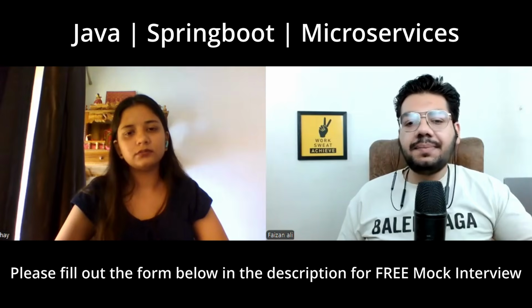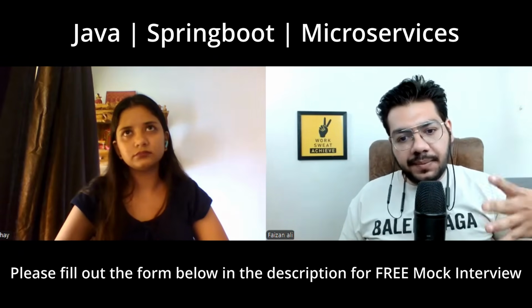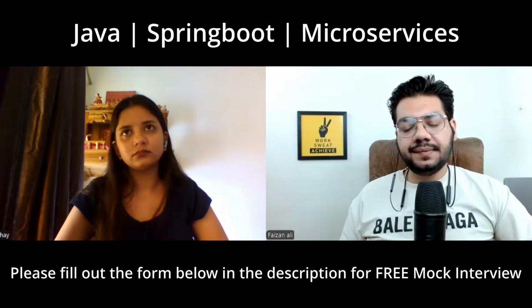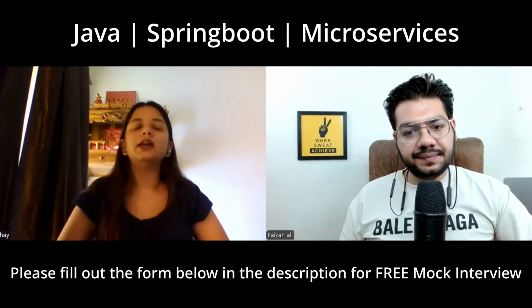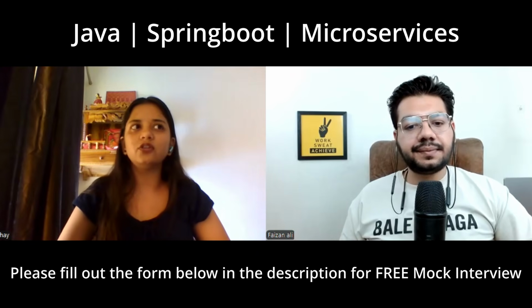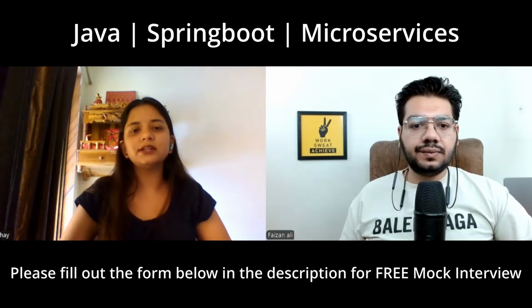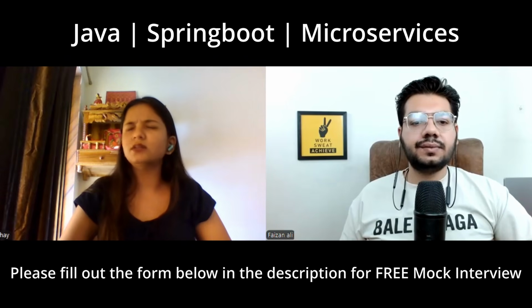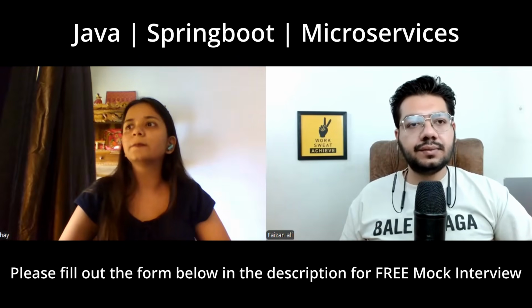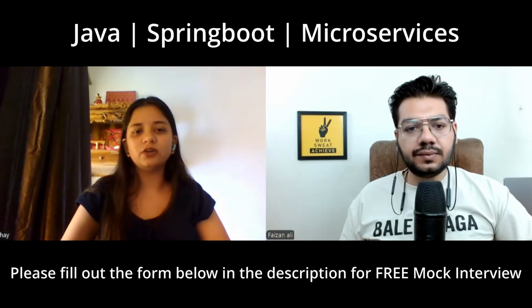In Spring Data JPA, what's the difference between save, persist, merge, and save or update? So basically, in Spring Data JPA, save is used for inserting the data. Persist is for a new entity.